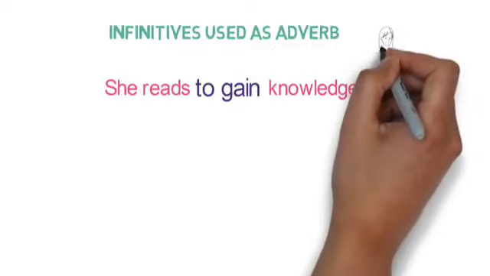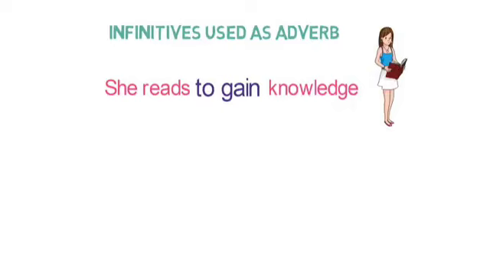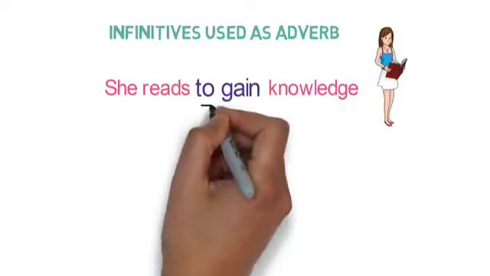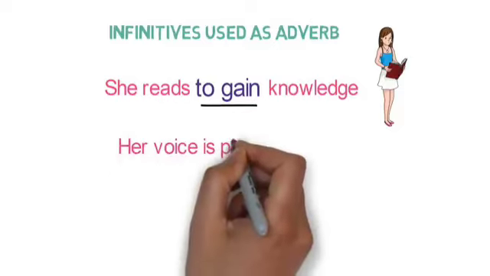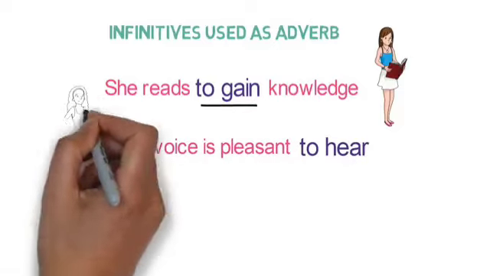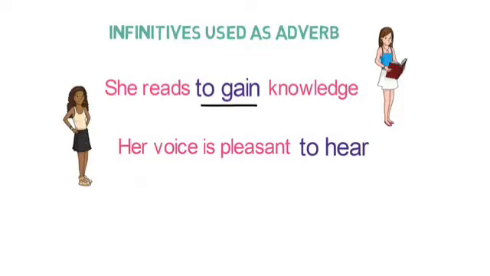Let's understand how infinitives are used as an adverb. She reads to gain knowledge. Here, to gain is describing the verb read. So, to gain is used as an adverb here. Let's see next example. Her voice is pleasant to hear. Here, to hear is describing the adjective pleasant. So, to hear is used as an adverb here.